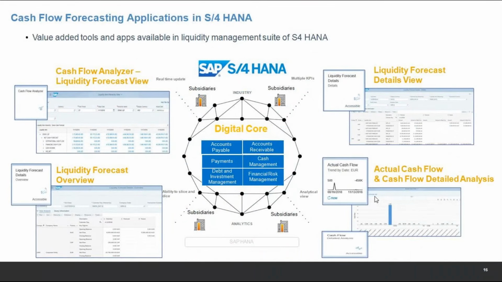Now, cash flow forecasting, the things that I was talking about. This is a SAP slide where they have shown us various apps, and this cash flow analyzer app kind of covers all of these things. If we understand this cash flow analyzer app, you can create your own views. The biggest update: cash managers can create their own views directly in production. They don't need to go to IT and ask for the configuration once this is implemented in the system.